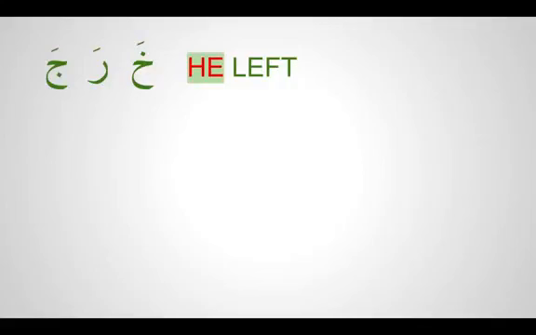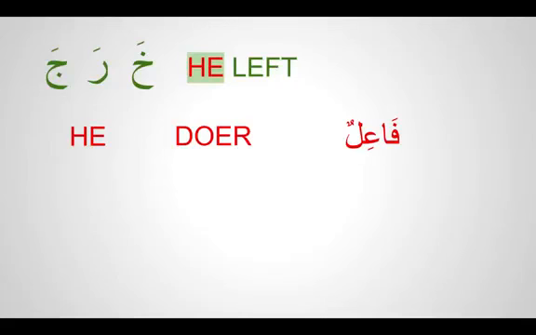So let's see what the doer is called in Arabic. If he is the doer, then the doer is called fa'ilun. Fa'ilun, the person who does the action, is called fa'ilun. And what is the action itself called? It's called a fa'al.